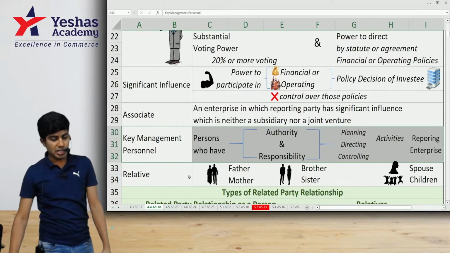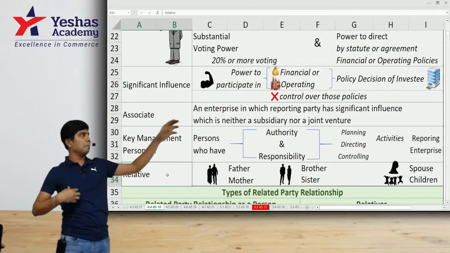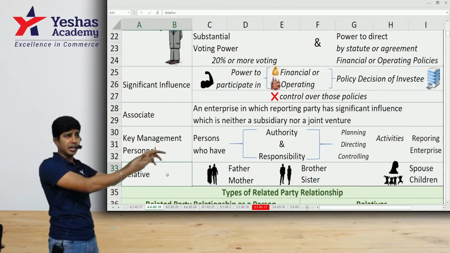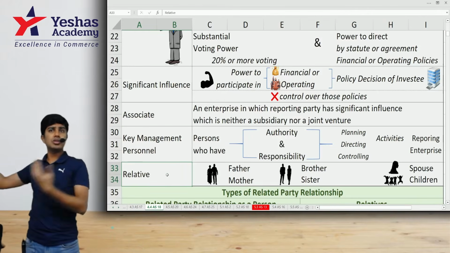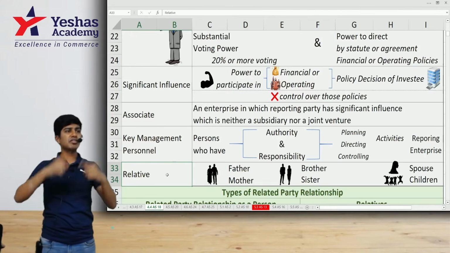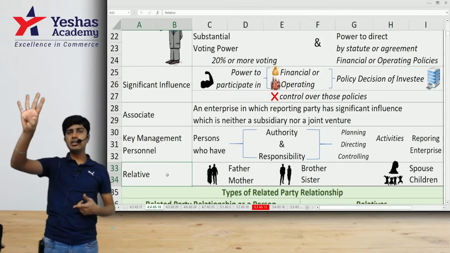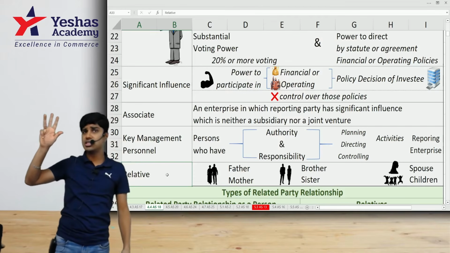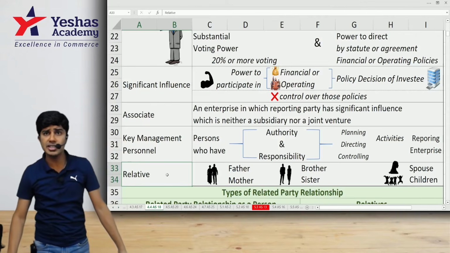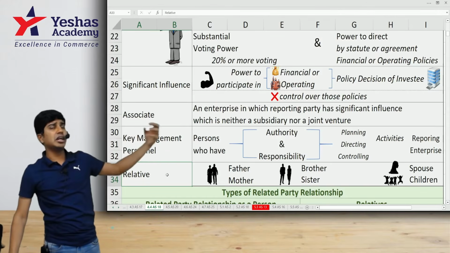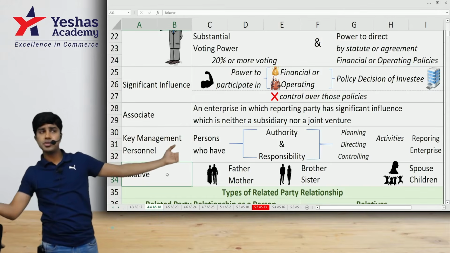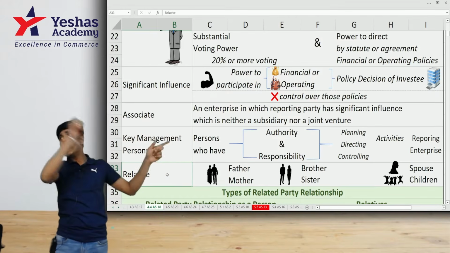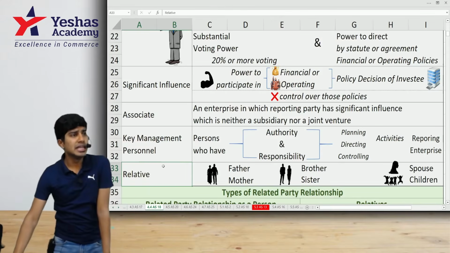Then the next one is relative. Let's say I am a KMP in a company. I am director, I am a whole-time director, I am a managing director. We both are related. Not just me, my relatives are also related party. Who are my relatives? Father, mother, brother, sister, spouse and children. These are considered to be my relatives. If I am a related party to a company, all my relatives are also related parties to that company. Transactions between the company and my relatives will also be disclosed separately.